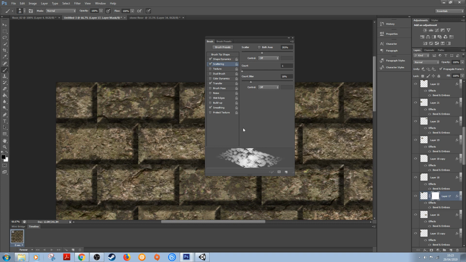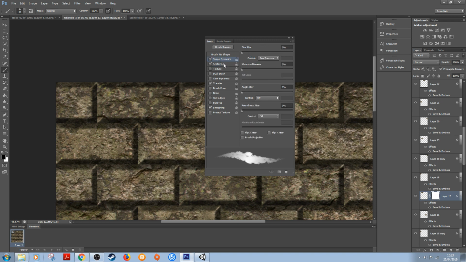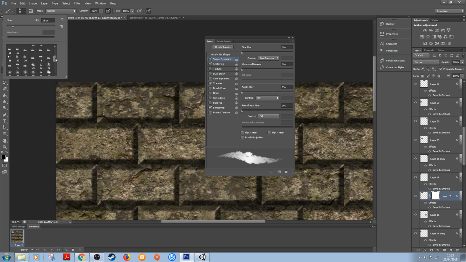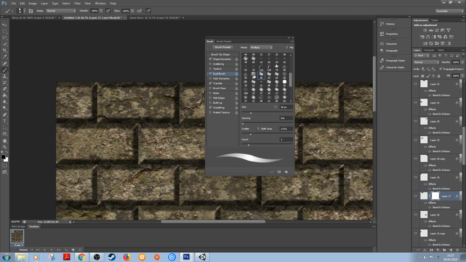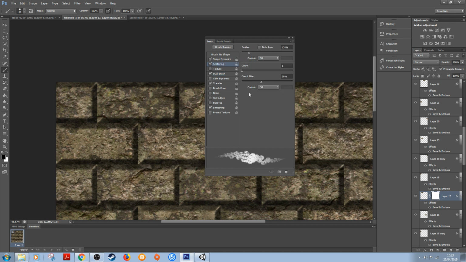Maybe the chart brush wasn't the best one to use, but we'll stick with it for now. Let's just change this, change that, maybe scatter that out a bit. Shape dynamics again, probably won't need that. Maybe I'll try this hard brush with the dual brush setting. There we go, that's nice. And then scatter detail, so what I'm trying to create is a brush stroke that kind of looks like it's chipped away a little bit. So that one I'll do for now.